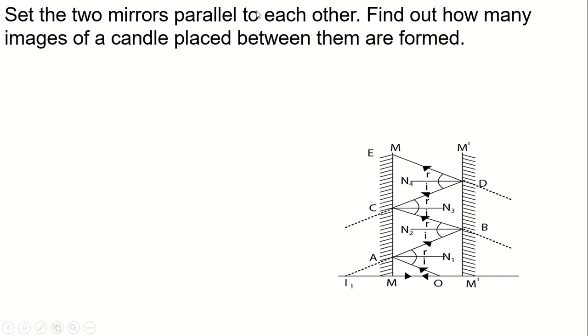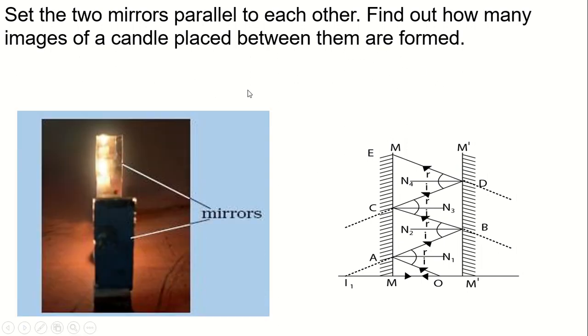Set two mirrors parallel to each other. Find out how many images of a candle placed between them are found. So look here. If we place two mirrors parallel to each other and keep one candle between them, then we get multiple reflections of the candle, and we get many images of the candle, innumerable images of the candle.